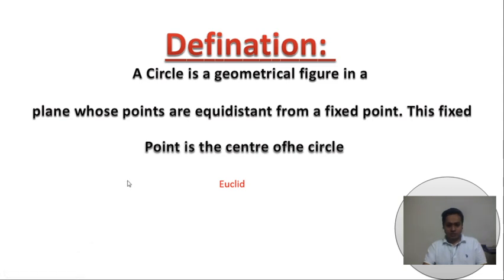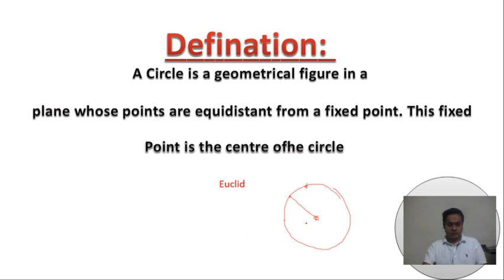If we consider a circle like this, this is the center, and all points on this circle are equidistant from the center. This is called a circle.